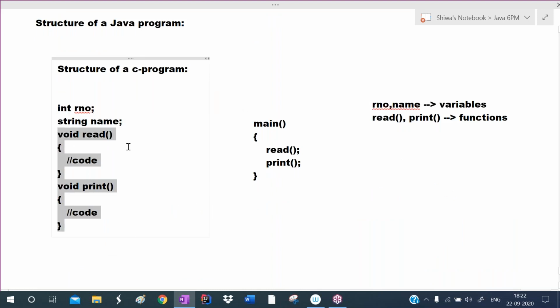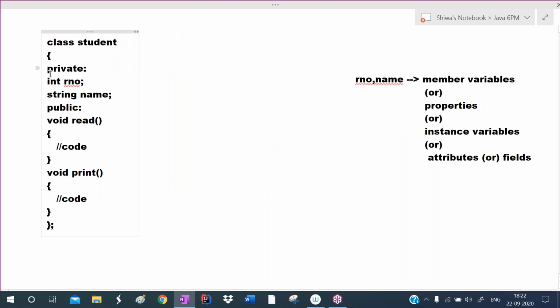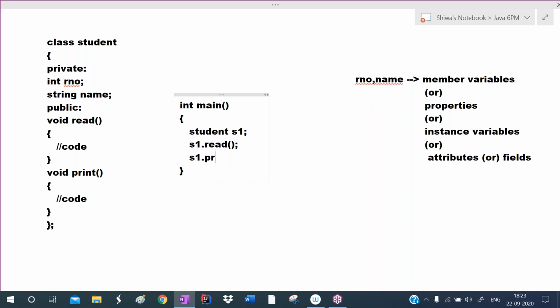So this is one C program. That C program only, we placed it inside the class, and that became a C++ program. Here I'm calling it in the main. In the main, we create the object for the Student class, like this, S1. I want to read student one's details, so S1 dot read. Then I want to print the first student's details, so we call the print method like this.